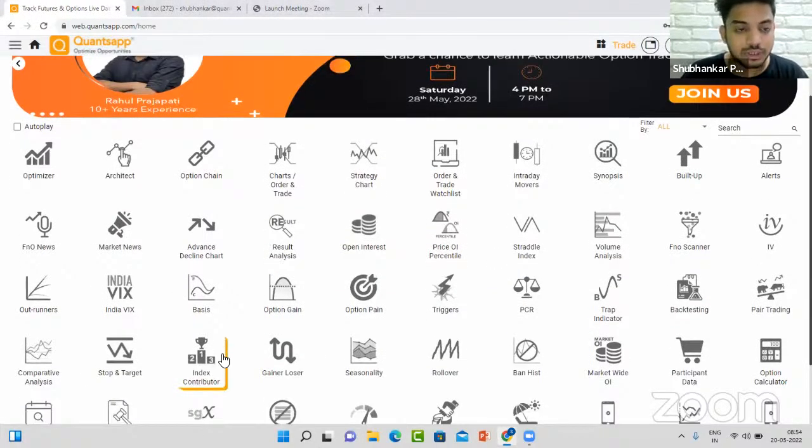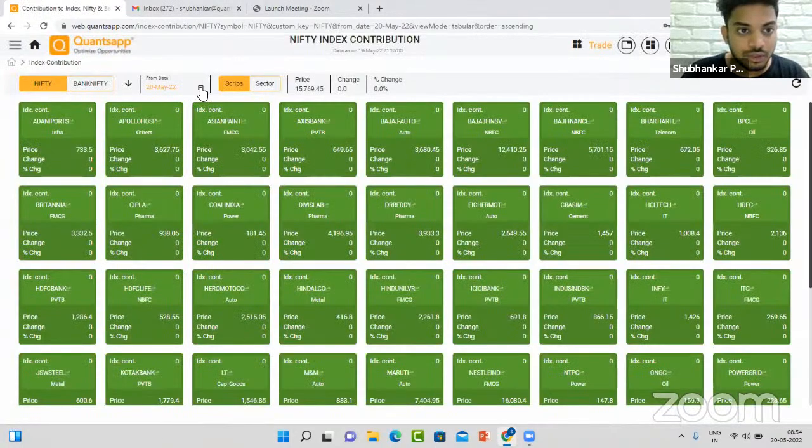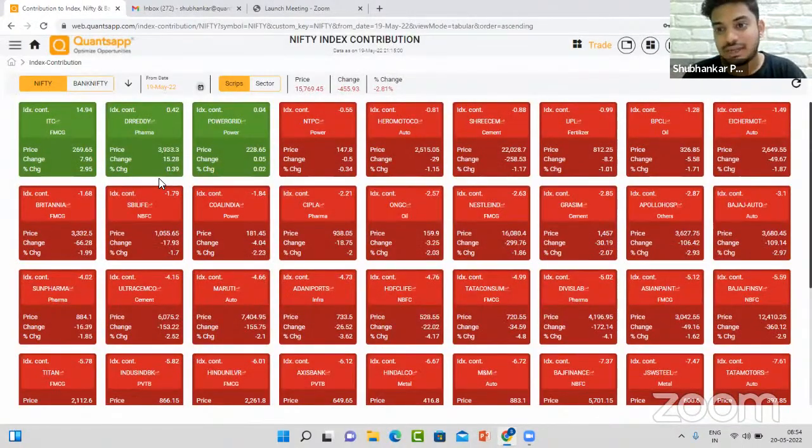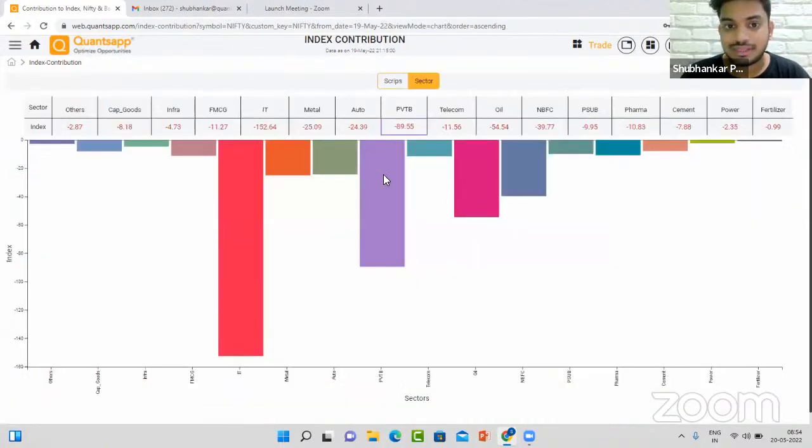Talking about the index contributors, since yesterday a lot of stocks and sectors were dragging the index down. ITC standalone was holding the index, rest everything was dragging. The majority of the 50 stocks were negative, and just ITC was positively contributing towards the index. In the sectoral contribution, no sector was contributing positively. It was all about ITC, which was trying to earn but, not being as heavyweight as Reliance, didn't help a lot because many stocks were dragging the index down.